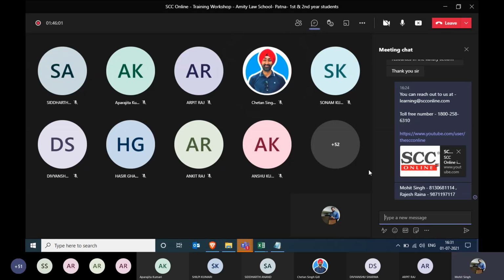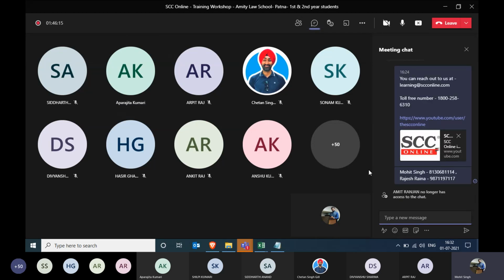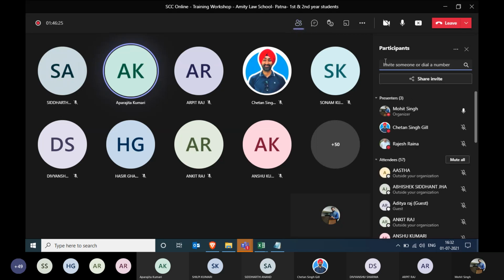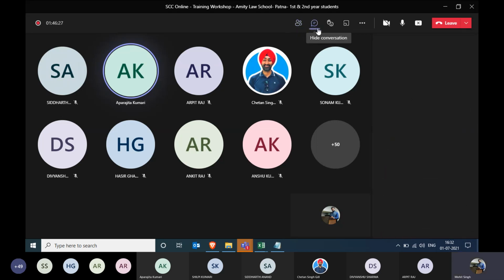Absolutely, you can pass on this contact information to your colleagues, students. We have mentioned our email address, we have mentioned our toll-free number, and our personal information is also available. Please pass on this information for whichever query your colleagues have. Sure, sir. I'll ask all the students that if they have any query, they can reach out to you on this email ID. Absolutely, ma'am.